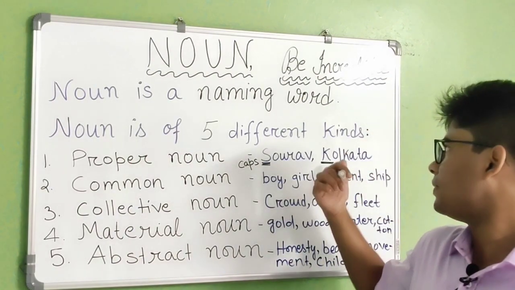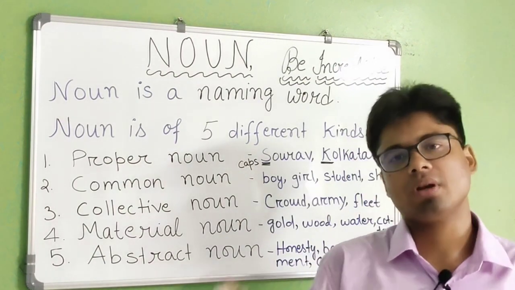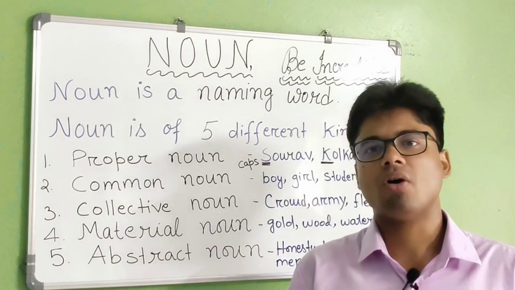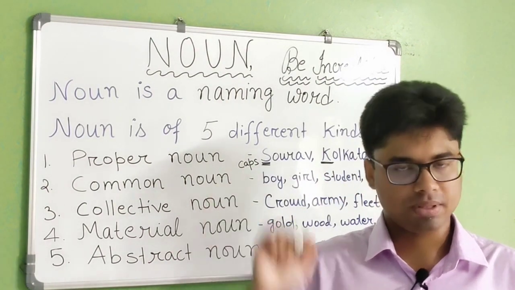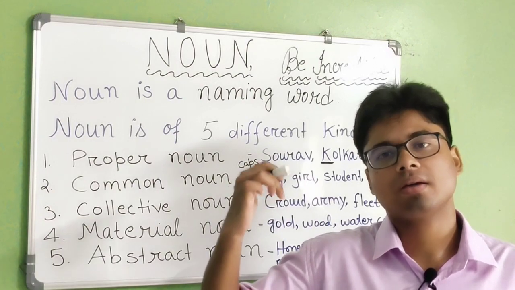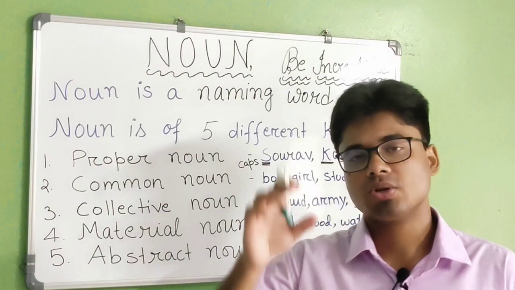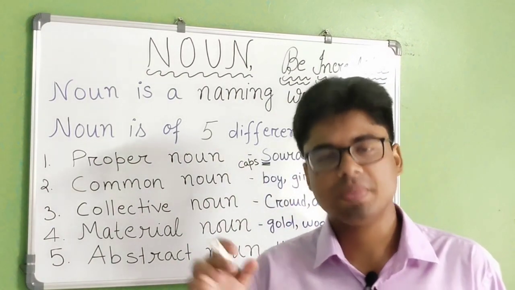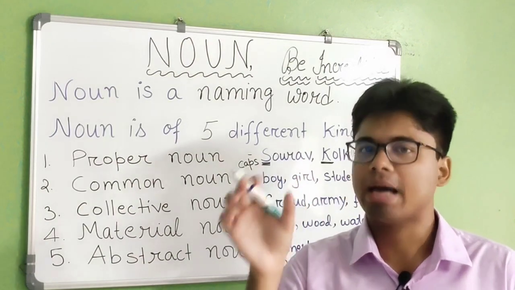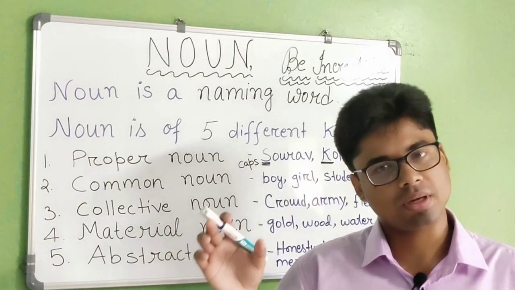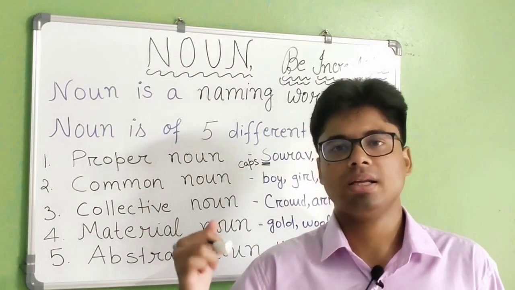Now second I have written Kolkata. Kolkata is the place where I reside, or Kolkata is the capital of West Bengal. So K should be written in capital. Kolkata is the capital of what? West Bengal, right? W-E-S-T, West, B-E-N-G-A-L. So West Bengal, W should be written in caps. Bengal, B should again be in capital letter.